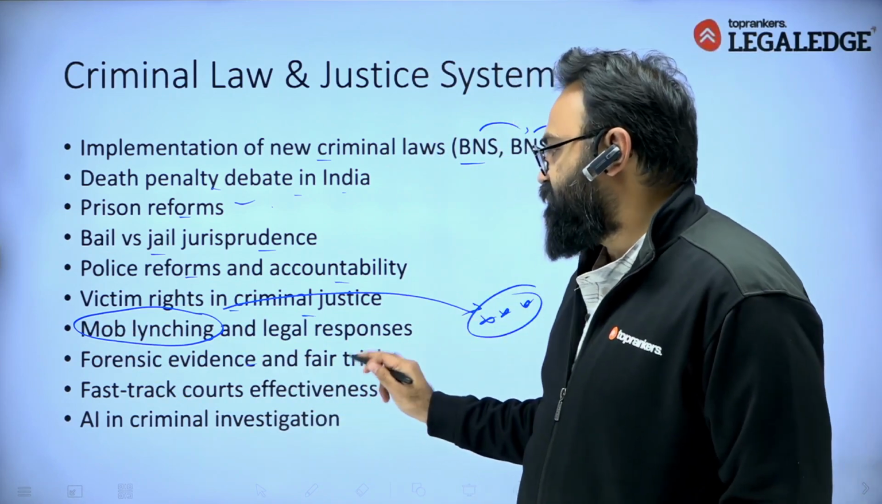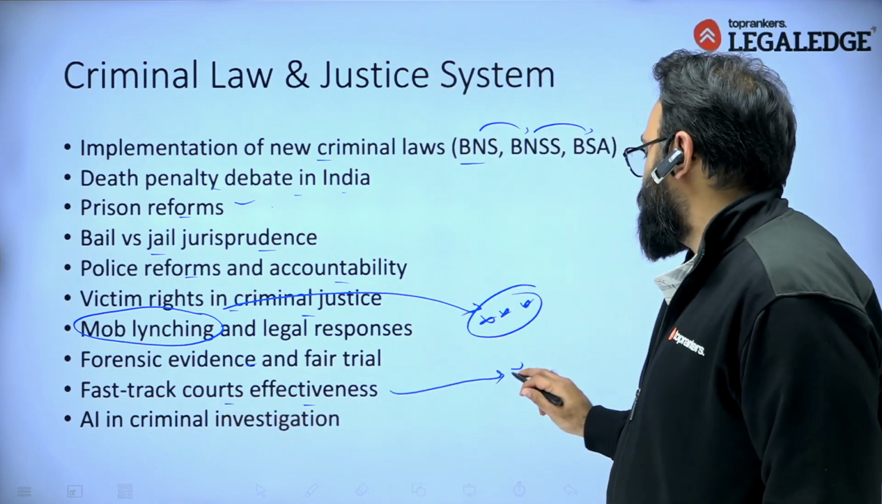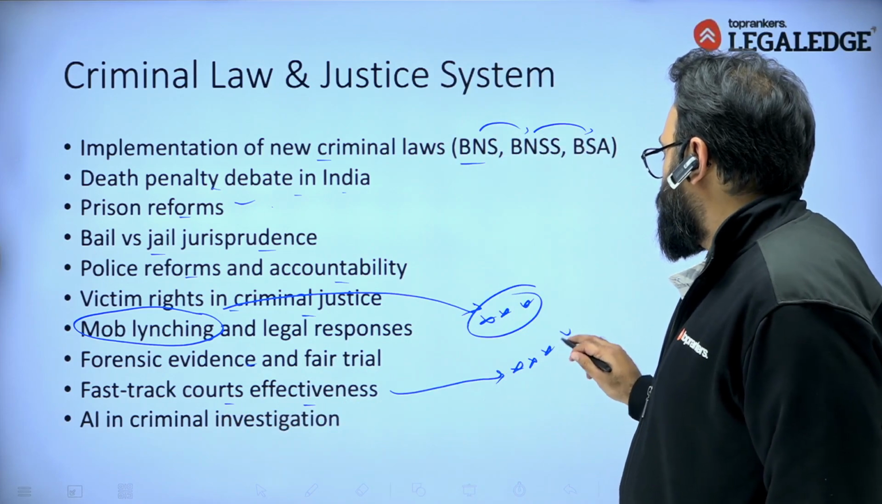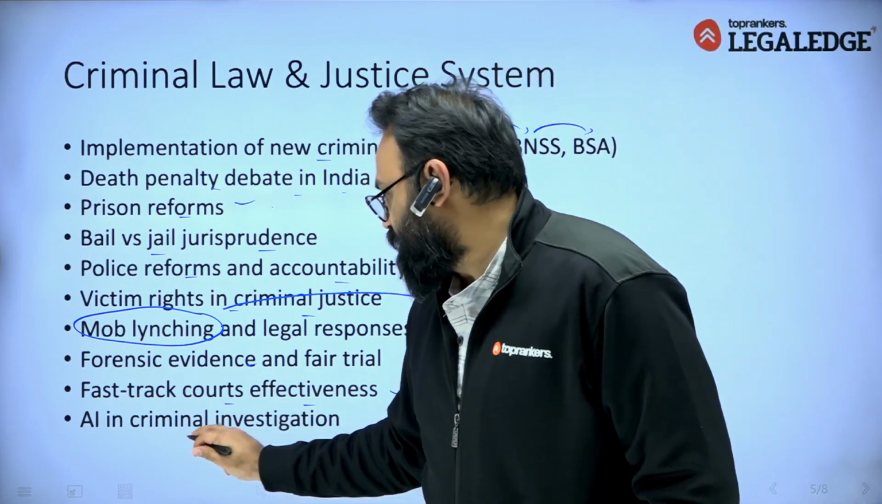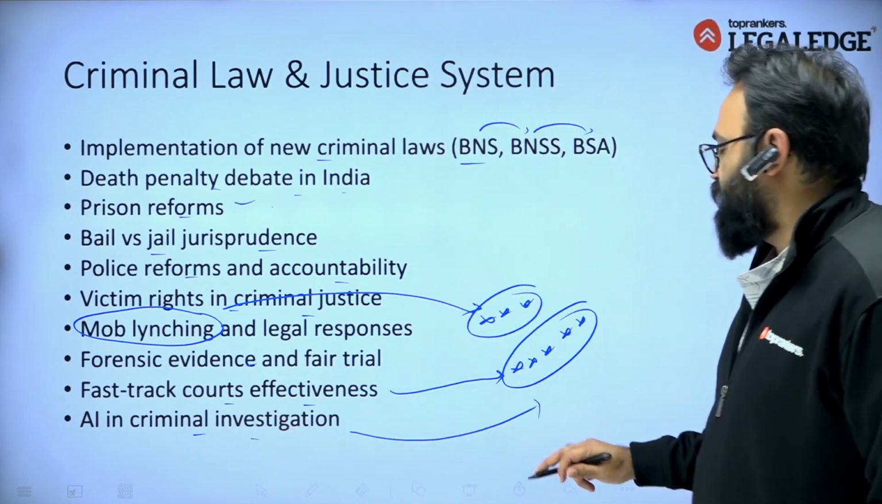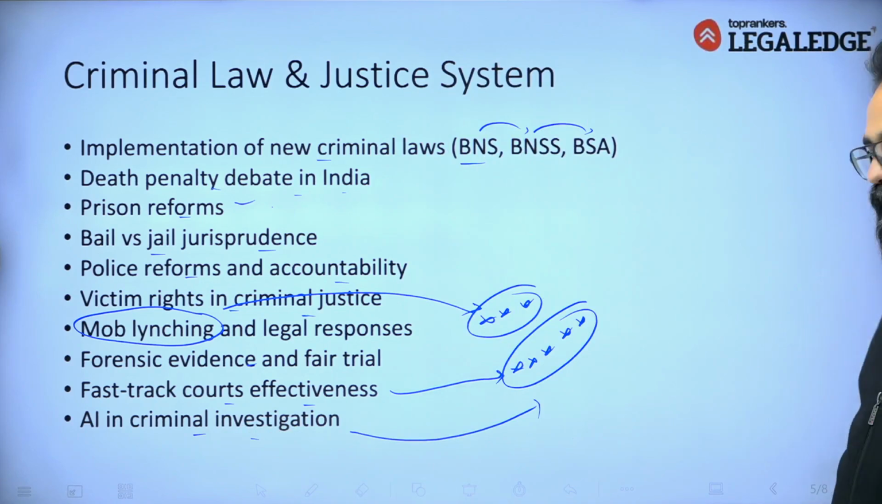Forensic evidence and fair trial, fast track courts' effectiveness. This can be another area because our judicial system is having a lot of problems. AI in criminal investigation, this can be another important area, right? This can be another important area which can be asked.